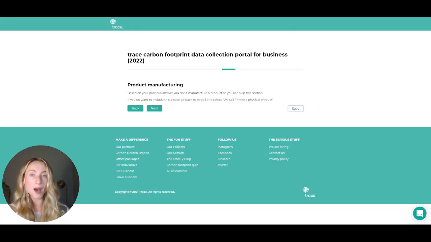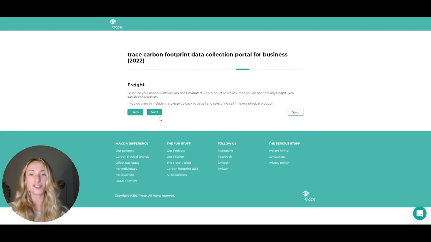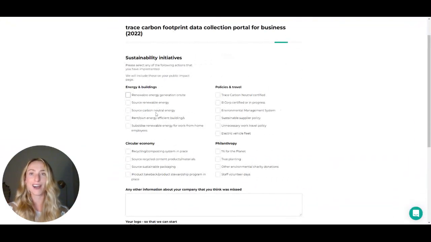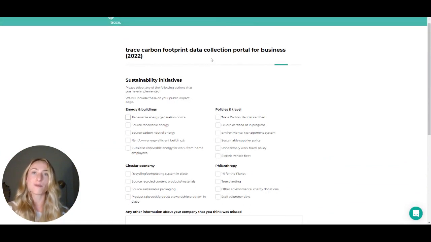For service-based companies, you can skip through the remaining portions of the data collection form until you land on the final page titled Sustainability Initiatives. It'll just require a couple clicks through. In this section, we've broken down sustainability actions into 4 categories: energy and buildings, policies and travel, circular economy, and philanthropy. Please tick the boxes your company has implemented actions in.